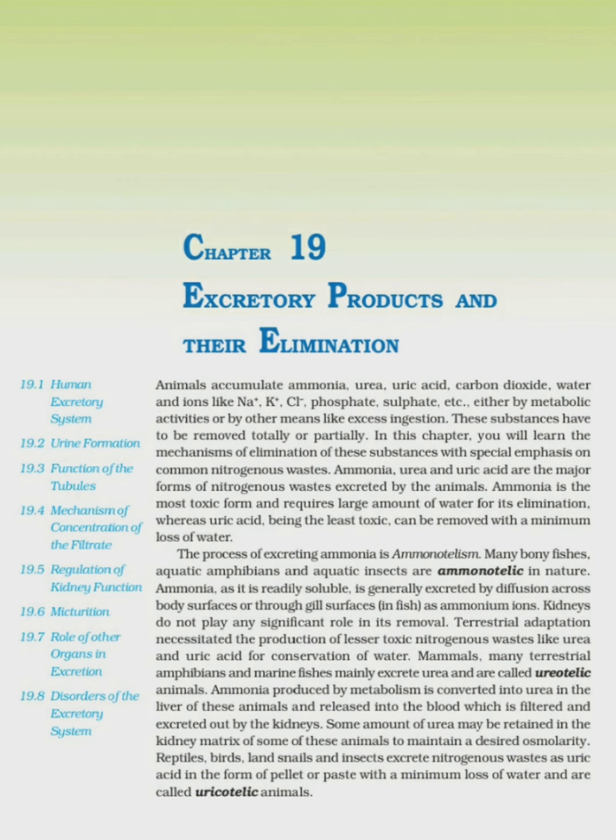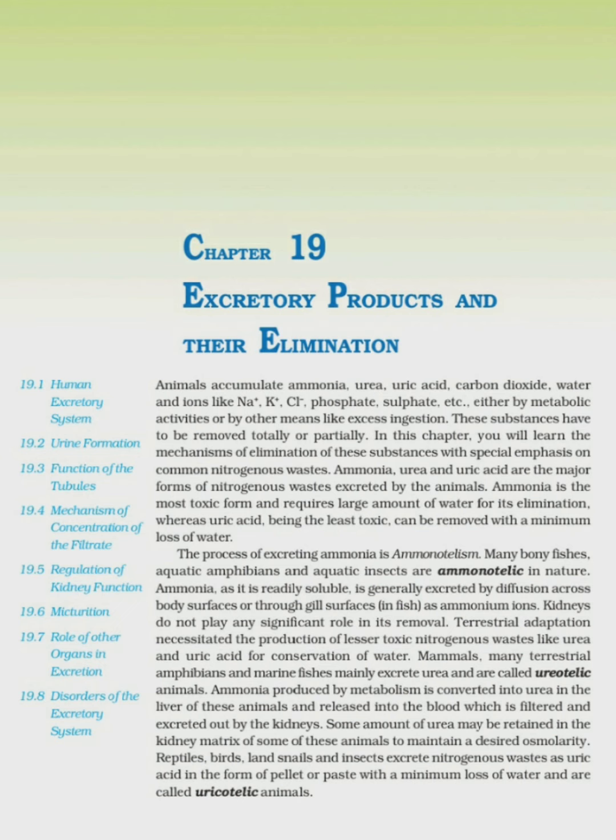Ammonia is the most toxic form and requires large amount of water for its elimination, whereas uric acid, being the least toxic, can be removed with a minimum loss of water. The process of excreting ammonia is ammonotelism. Many bony fishes, aquatic amphibians, and aquatic insects are ammonotelic in nature. Ammonia, as it is readily soluble, is generally excreted by diffusion across body surface or through gill surfaces in fish as ammonium ion. Kidney do not play any significant role in its removal.